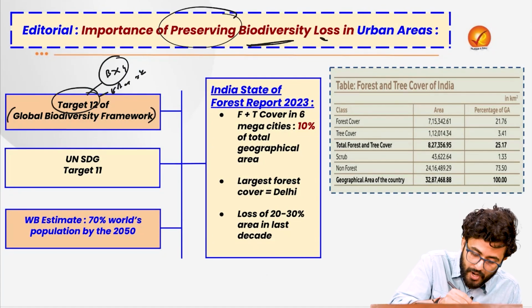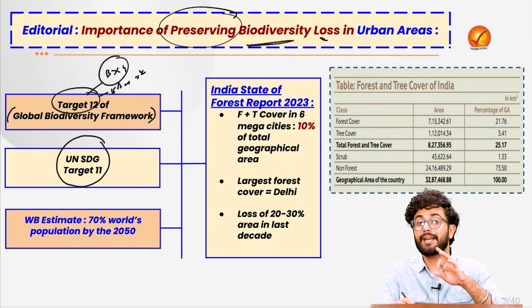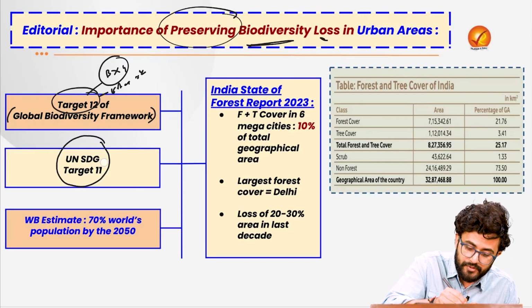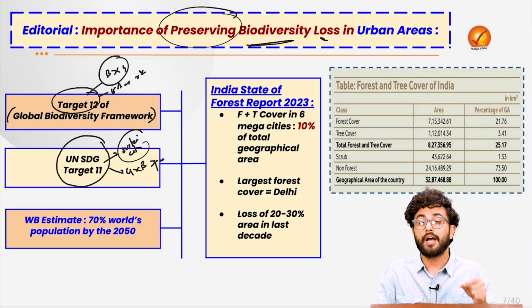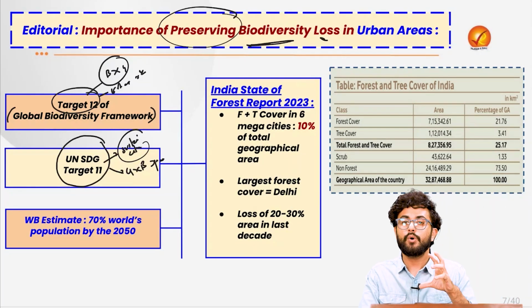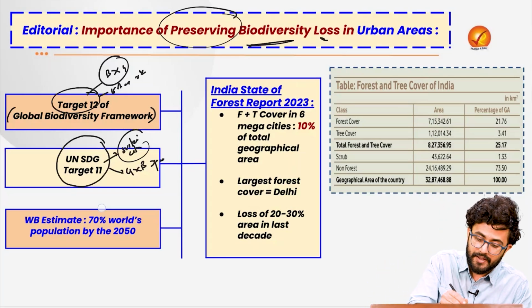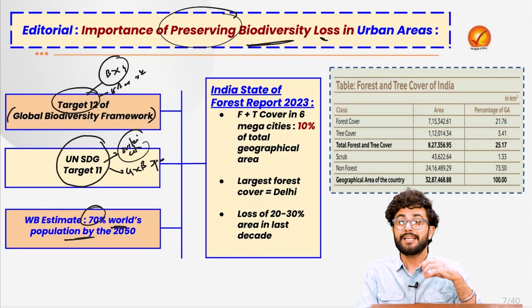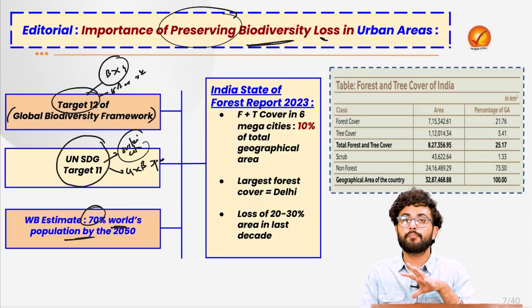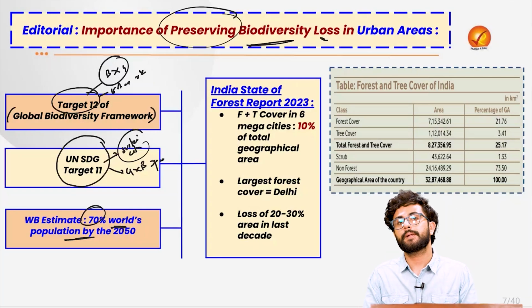Or for example, the United Nations Sustainable Development Goal Target 11 aims for the creation of sustainable cities with a lot of green and blue spaces. The article today also highlights that, as per the World Bank's estimate, 70% of the world population is going to live in these cities by the year 2050. Thus, conserving this biodiversity becomes much more important.